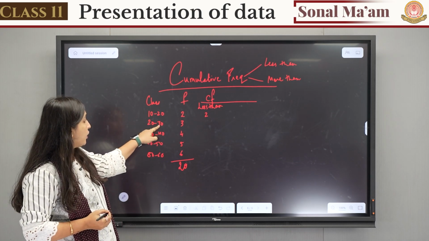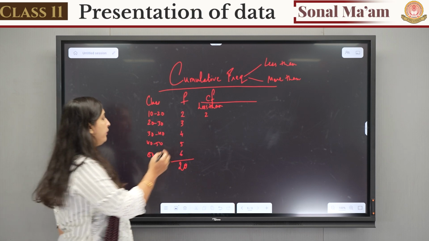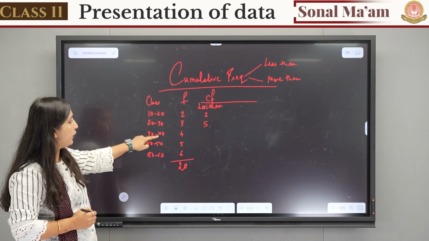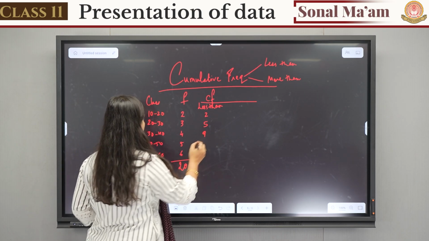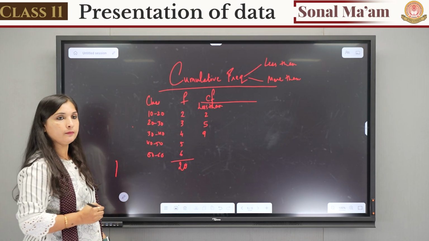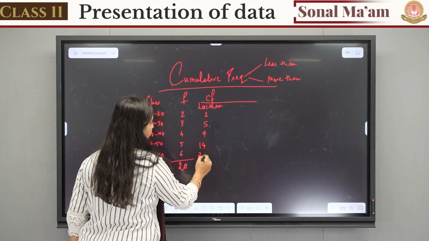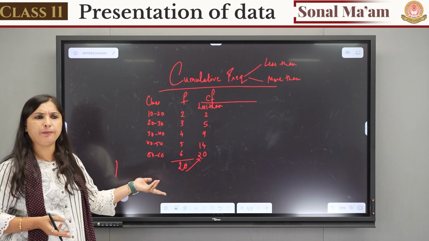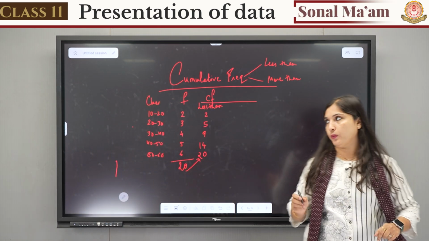So 10 to 30 will be 2 plus 3. So it will be 5. Now I want frequency from 10 to 40. It will be 9. Very good. From 10 to 50 it will be 14, and finally it will be 20. So can you say here also 20, here also 20? What we did, we just keep on adding, right? Okay. Now this is less than cumulative frequency.